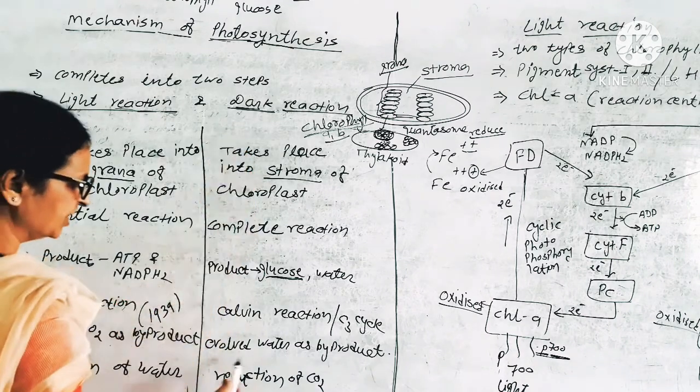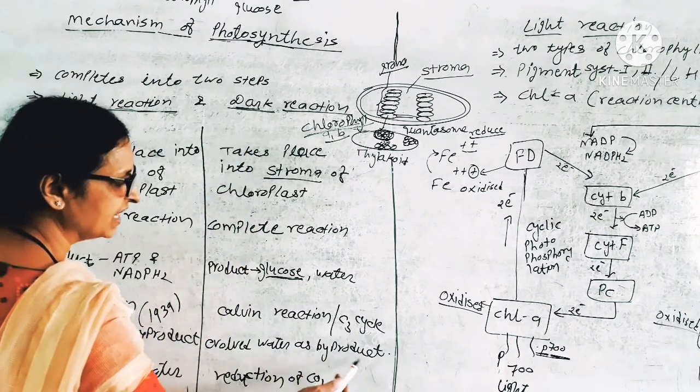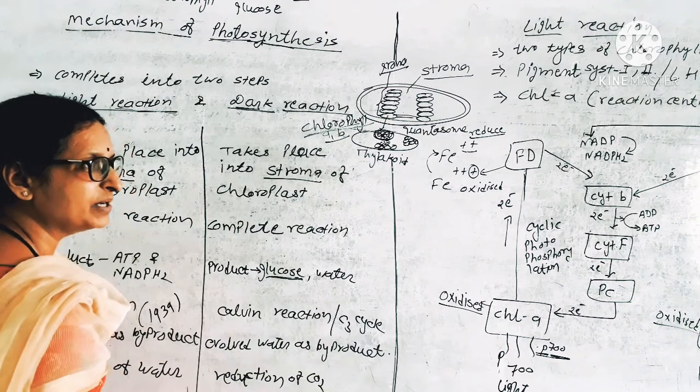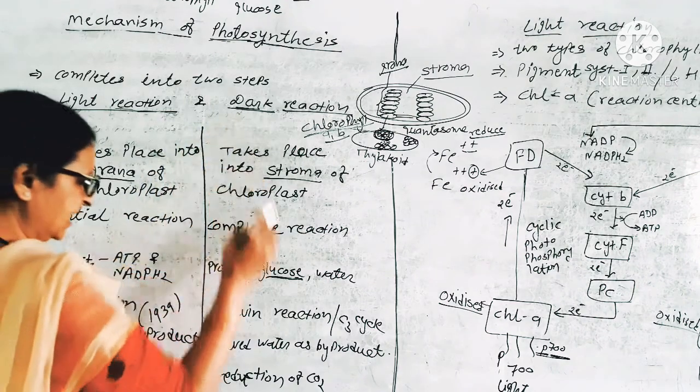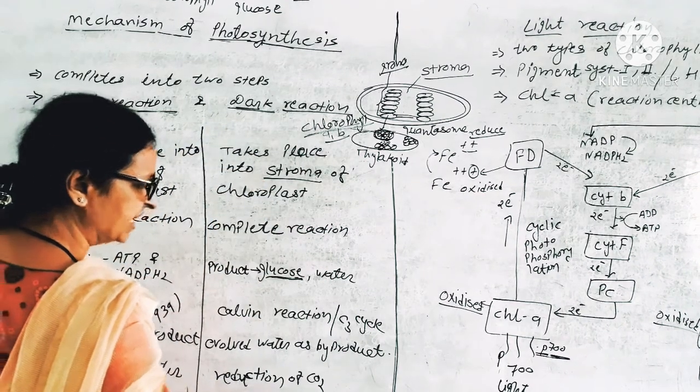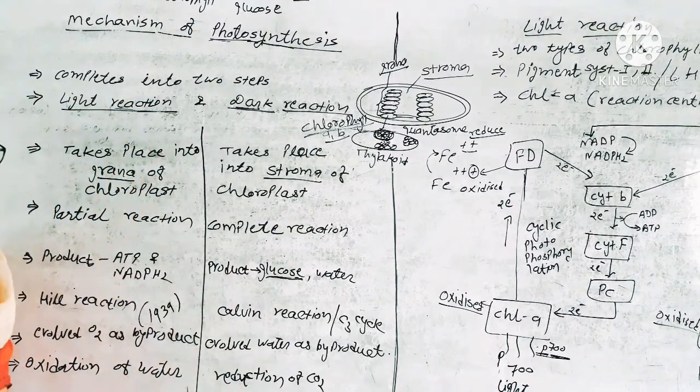Here in the dark reaction, water is evolved as a byproduct. What byproduct will be formed here? Water. Light reaction is basically oxidation of water and dark reaction is basically reduction of carbon dioxide. Oxidation of water, photolysis of water, gets oxidized into H2 plus O2 plus electron.